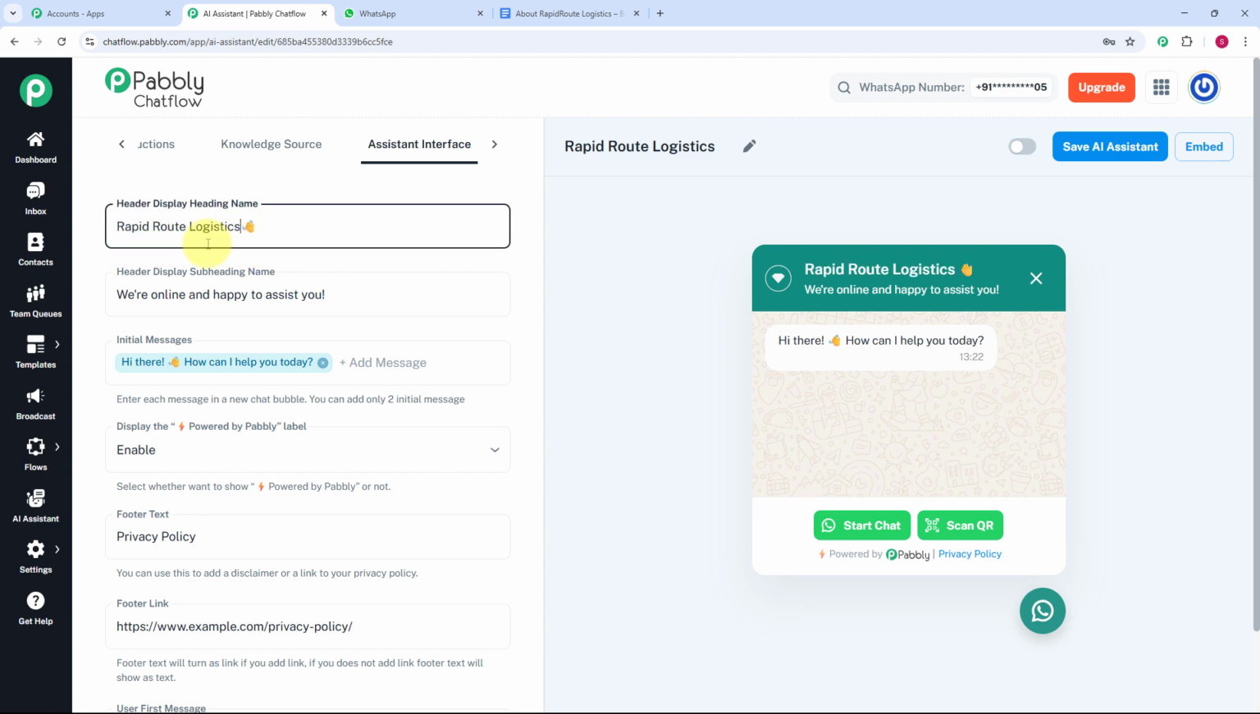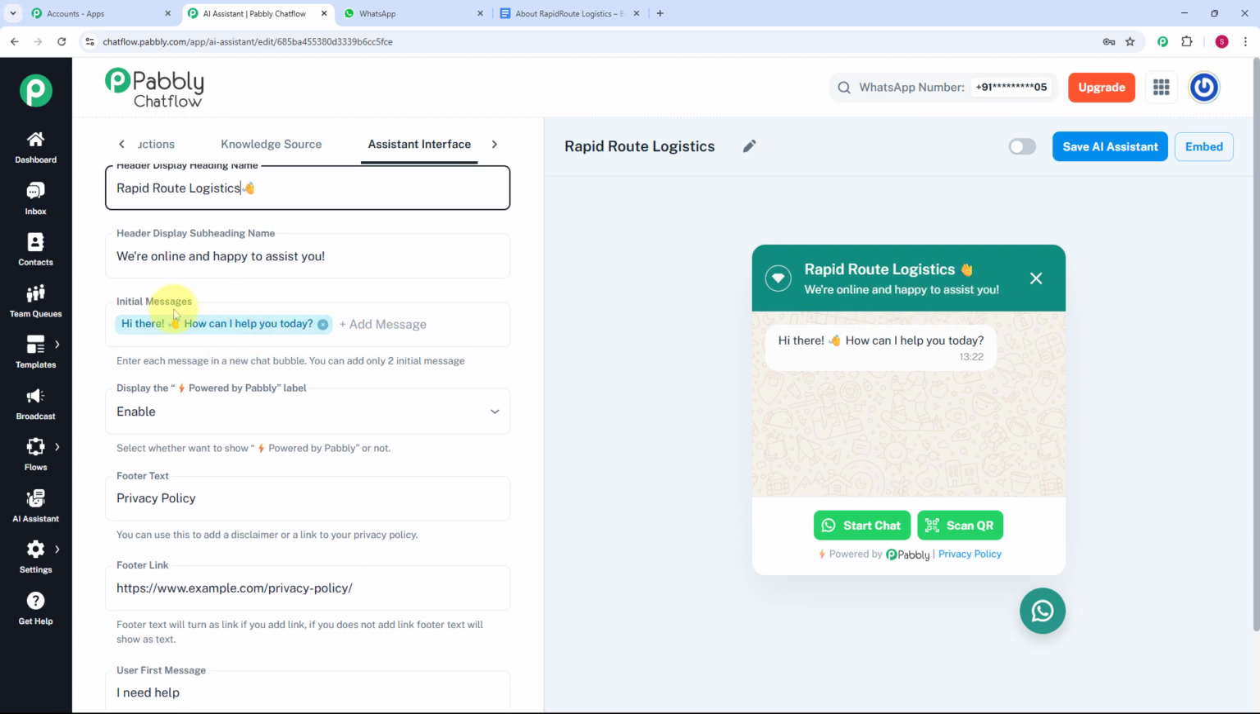Here you can see I have entered this name, that is Rapid Route Logistic, and here you can see I have got this brand name in my chatbot. And now it is asking me to enter the subheading name. Here you can see we are getting the subheading name as we are online and happy to assist you. And here you can see we have got this message over here in the header of our chatbot.